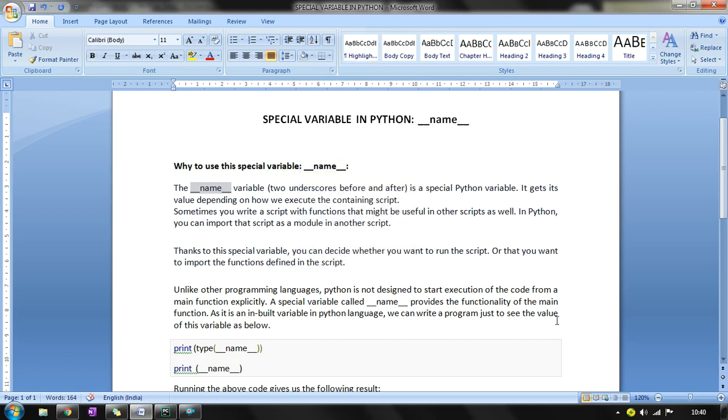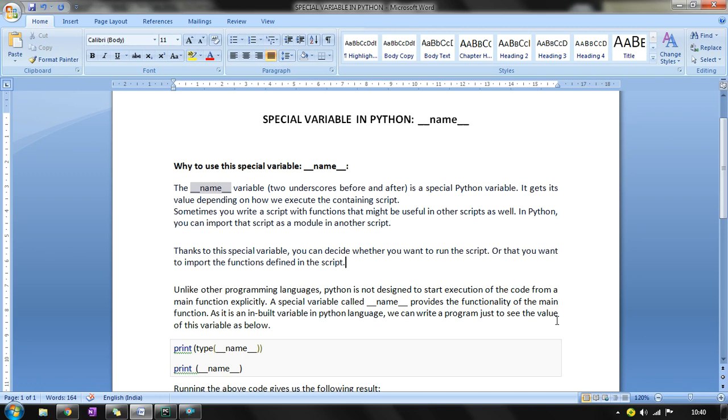What does a special variable actually do? Suppose we have a lot of modules, say test1.py, test2.py, test3.py, till test10.py. So we have 10 different modules. Now, out of these modules, say demo.py is our starting module. Suppose I have first created demo.py, then I have started with test1.py. Then demo.py will be the main module for the other modules.